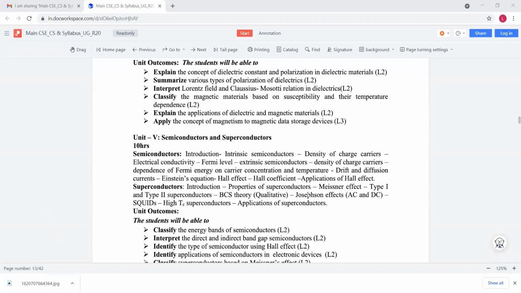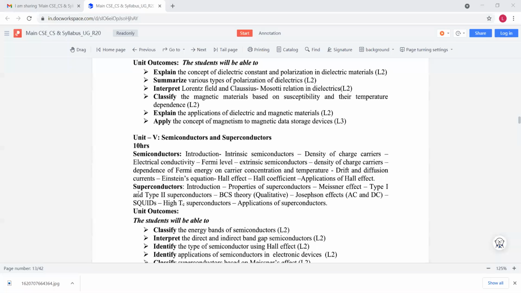And we discuss the drift and diffusion current, Einstein coefficient, and also a very important topic from the exam point of view, that is Hall effect. So these three are completely one topic, that is Hall effect, Hall coefficient, and applications of Hall effect. It is a very important question.